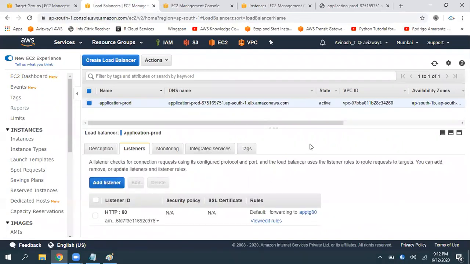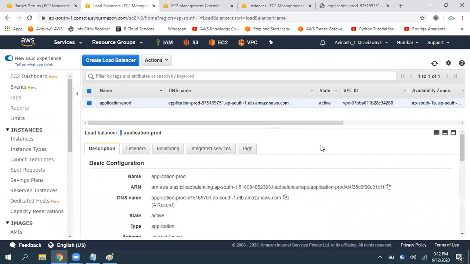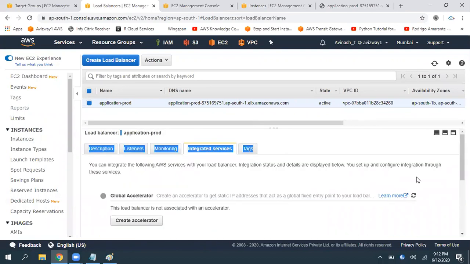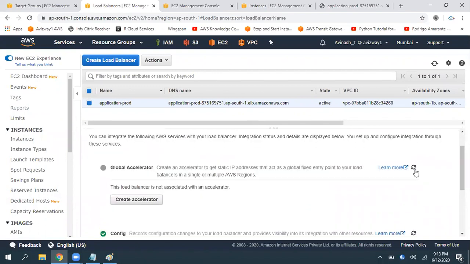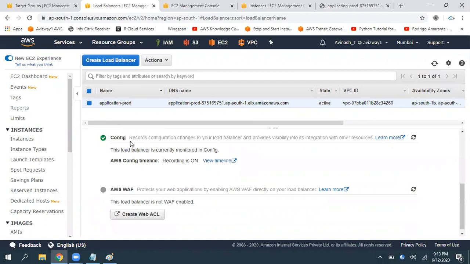So that is blue and green deployment with our application load balancer. And this load balancer contains a couple of services. Global Accelerator: if your customers are across the globe, you can use this. And we have another service called Config. You know that Config is going to record all the changes happening on this. That we will talk about. And WAF is to protect our load balancer from common issues, so that we will discuss in our security module.